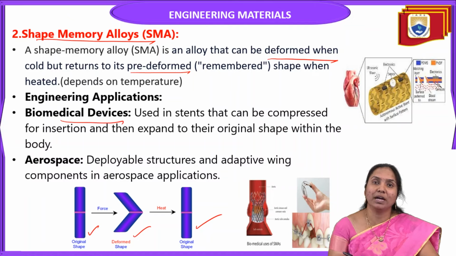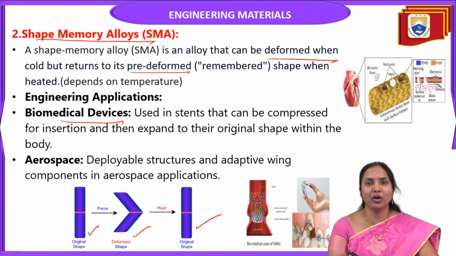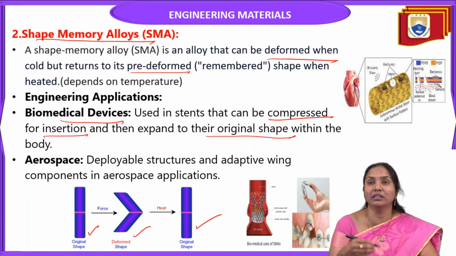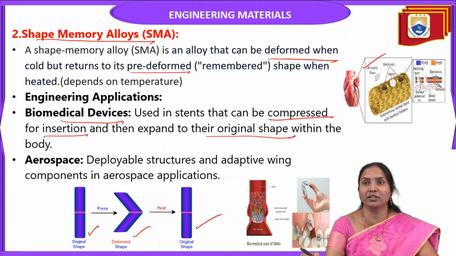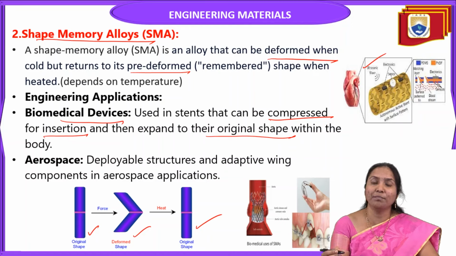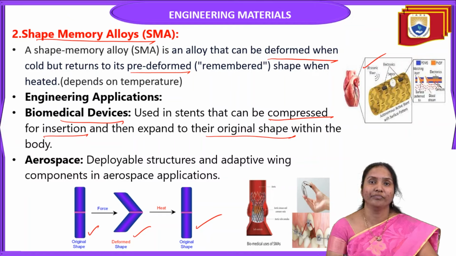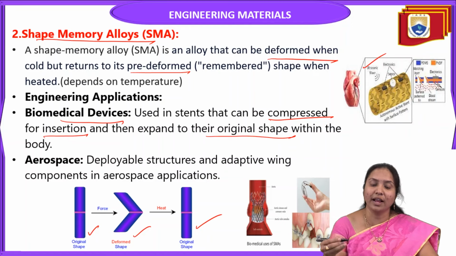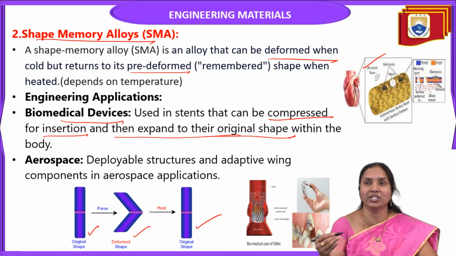Here in this image it clearly shows that stents can be compressed for insertion and then expand to their original shape within the body.